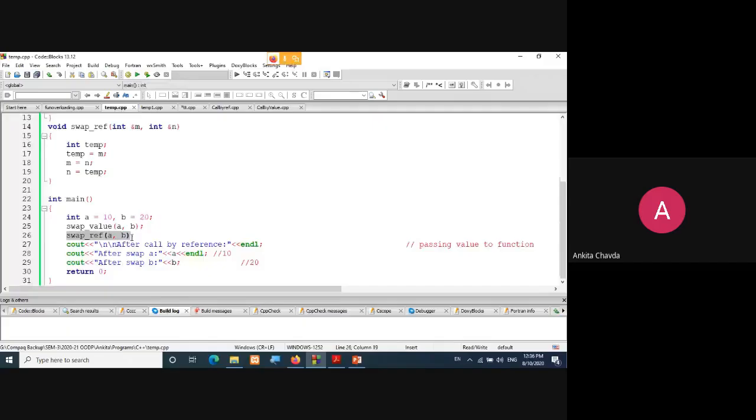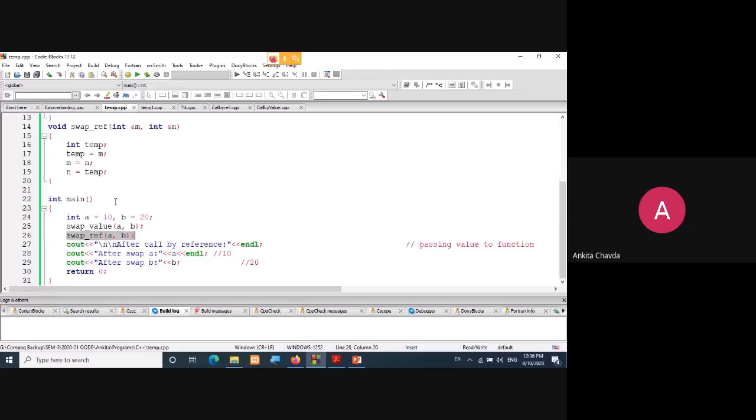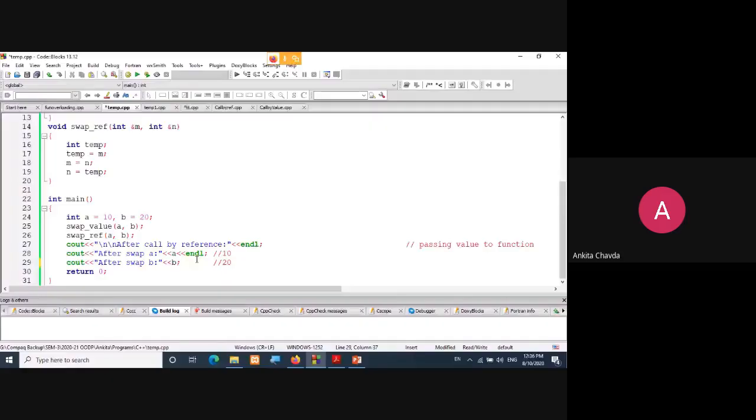And here in swap by reference, the values would be changed even if you write those cout statements outside of the function. So I'm writing outside of the function here in integer main. You can even write them inside the function only. That is also fine, no problem.